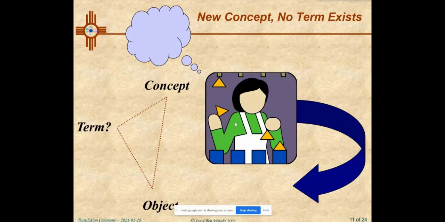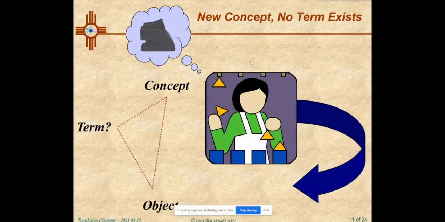This slide comes from my industrial lecture. When we're coining new terms, we can start almost anywhere. Usually we don't start with the term and imagine an object to go with it, but we can have a concept in our minds and try to come up with, actually invent or work with, the object associated with that concept, and then we have to give it a name.